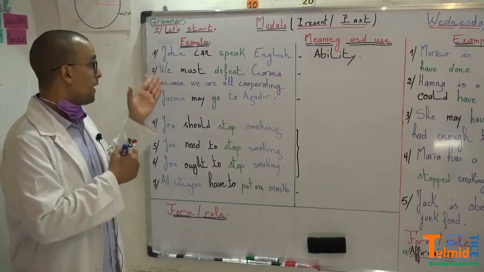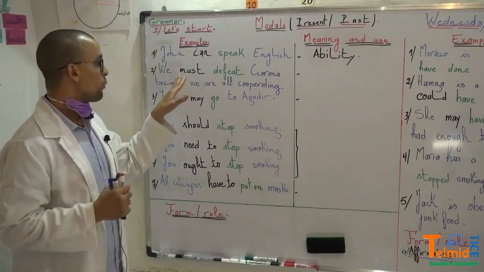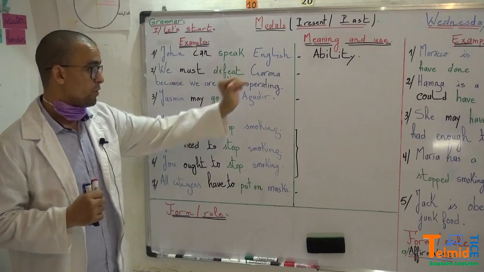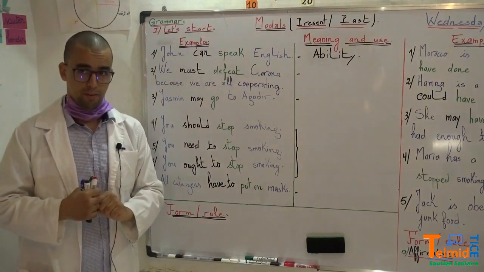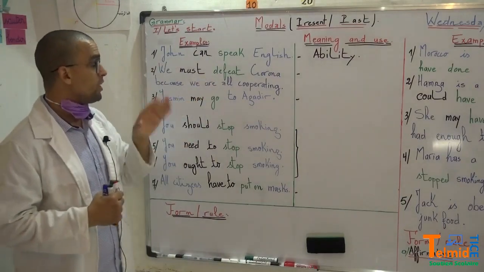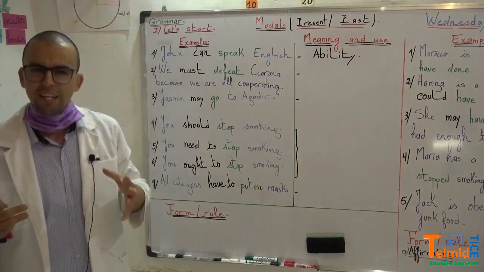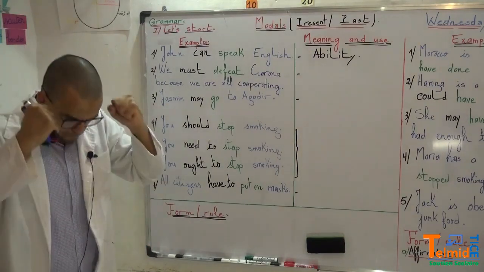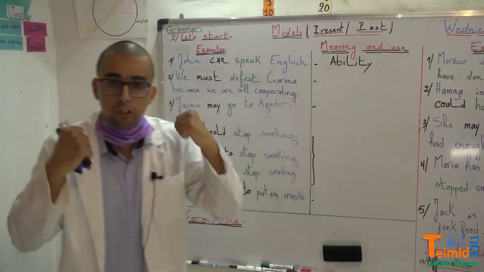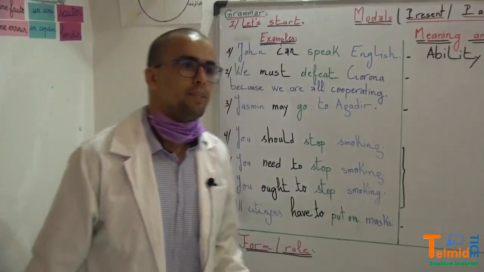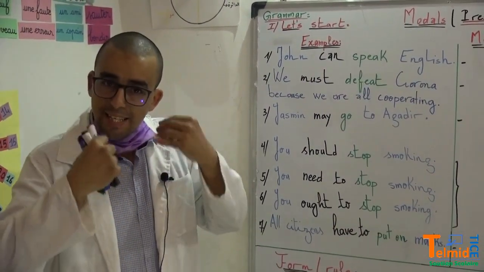In example number 2 we have, we Moroccans, we must defeat Corona. Why? Because we are all cooperating. The one who is talking here is sure. He said we must, not we should. We must defeat Corona because we are all working together. So must here expresses necessity.